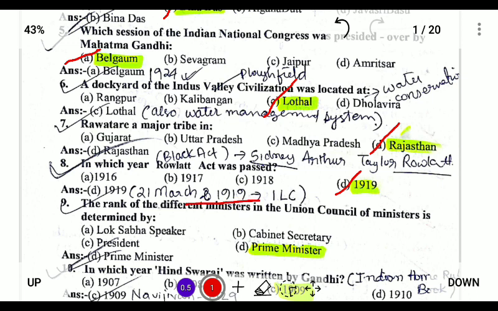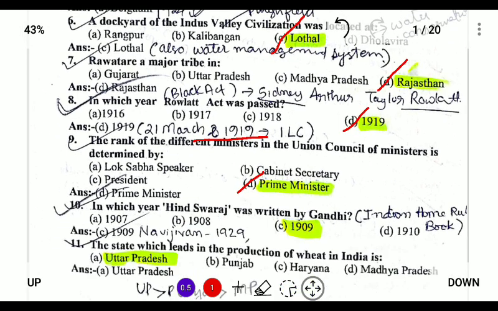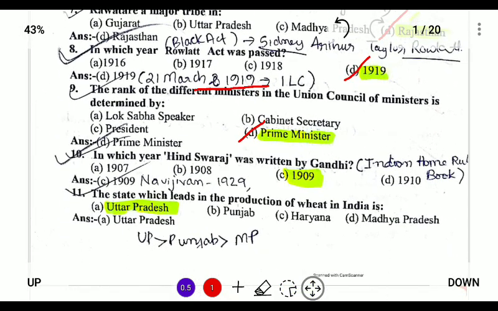Next, the rank of the different ministers in the Union Council of Ministers is determined by the Prime Minister. The Prime Minister allots the portfolio for every minister in the Council of Ministers. Then, in which year was Hind Swaraj written? Hind Swaraj was written in 1909 by Mahatma Gandhi during his struggle in South Africa, and one of his other works is Navajivan, which was written in 1929.